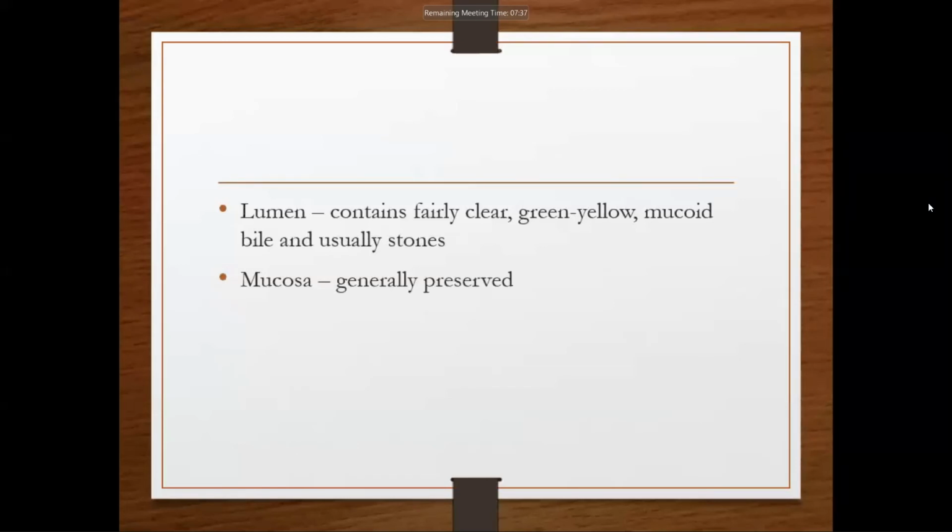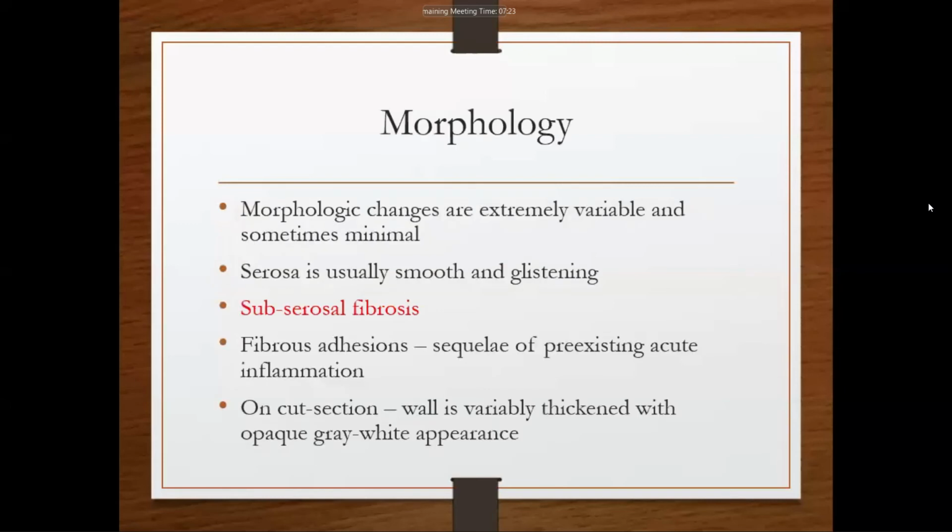And the lumen will generally contain bile, green-yellow to mucoid. Generally, normal green-yellow bile is present in chronic cholecystitis, and the mucosa is preserved. So grossly, the serosa is smooth and glistening, subserosal fibrosis may be present, on cut section the wall is thickened, the mucosa is generally preserved, and the lumen contains normal green-yellow bile.